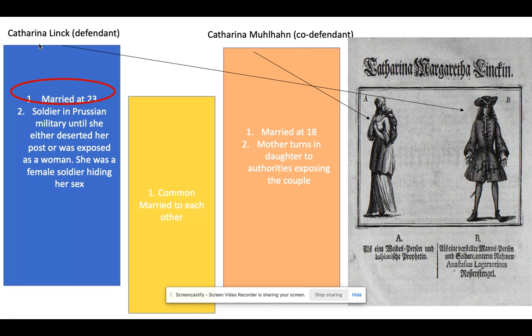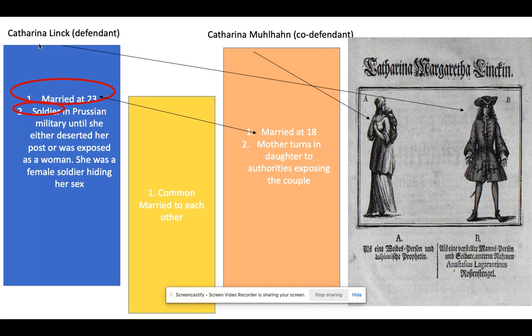When we're looking at the two individuals here, the defendant on the right is dressed as a soldier, and the one on the left seems to be dressed as a female. We also notice the age here. We know that both of these individuals are possibly going to be punished for their crimes against nature. But they have a relationship, and these two women are married. So it raises a lot of questions.